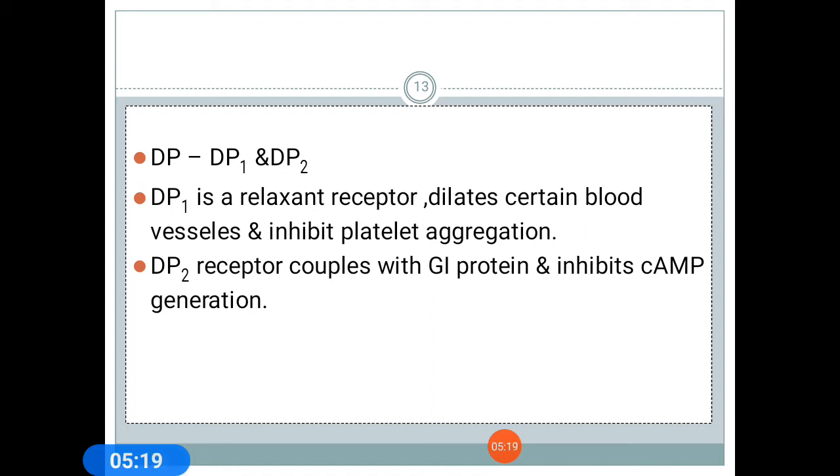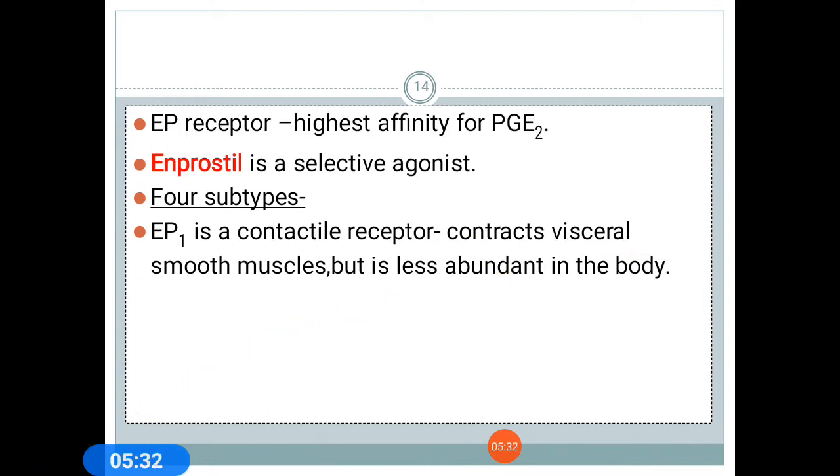DP1 is the relaxant receptor. Its main role is to dilate certain blood vessels and inhibit platelet aggregation. The DP2 receptor couples with Gi protein and inhibits cAMP generation. The EP receptor shows the highest affinity for PGE2. Sulprostone is a selective agonist.